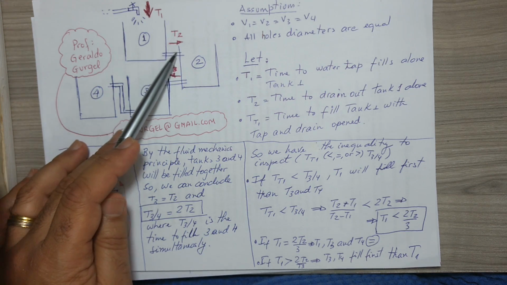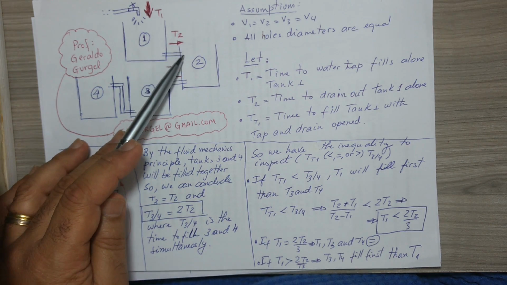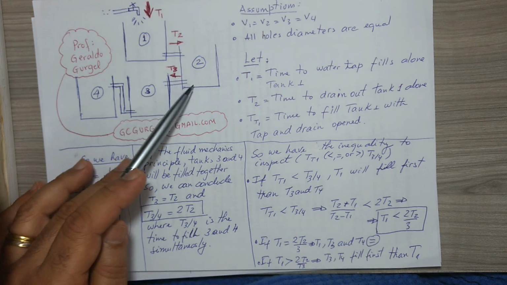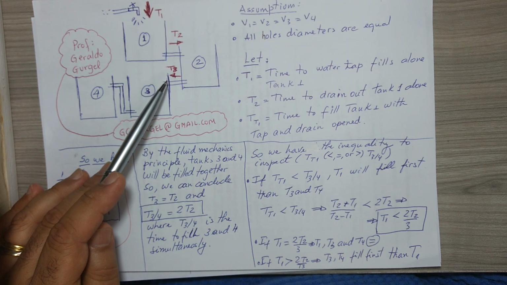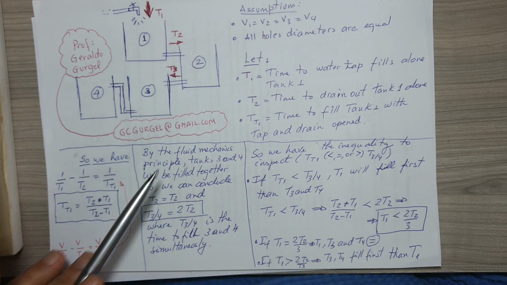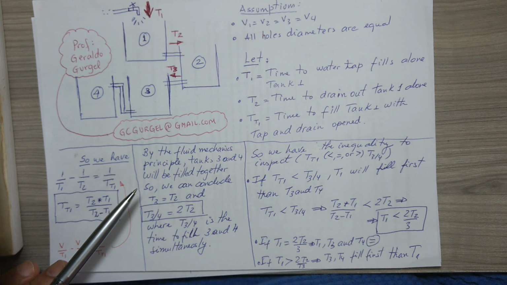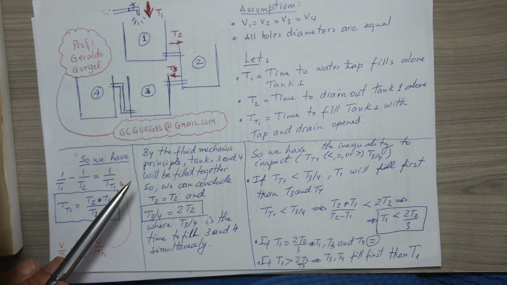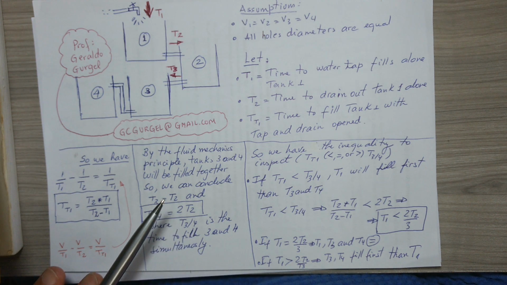Here we have the flow rate input in tank number 2 and the water coming out of tank number 2. It's only a passing tank. So these are the same, T3 and T2.